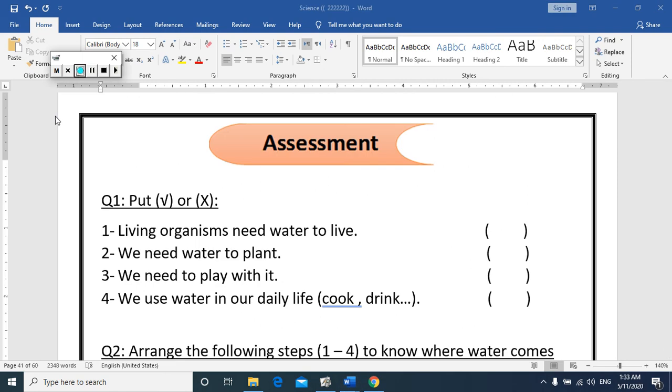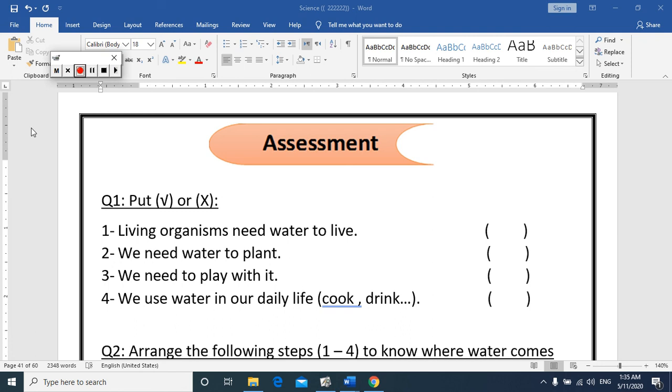And now, let's answer our assessment. So, open your booklet, page 39, and pay attention with me. Number 1, put right or wrong.